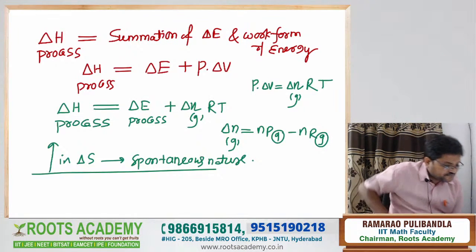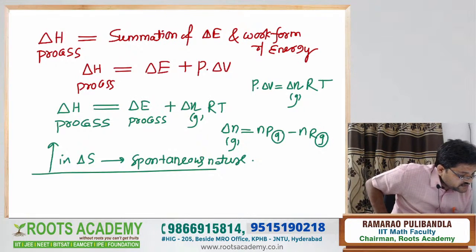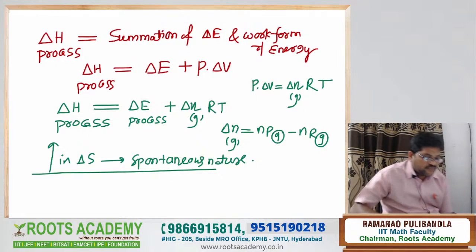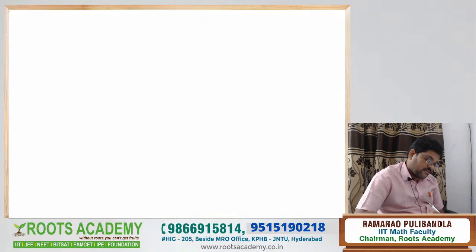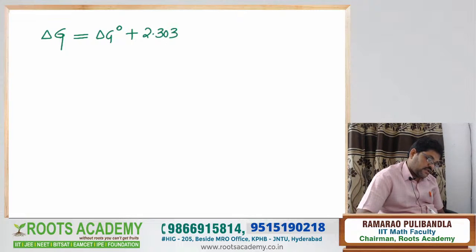Very easy logic. Next, explain the relation between Gibbs energy change and equilibrium constant. Delta G is equal to delta G naught plus 2.303 RT log to the base 10 QC.